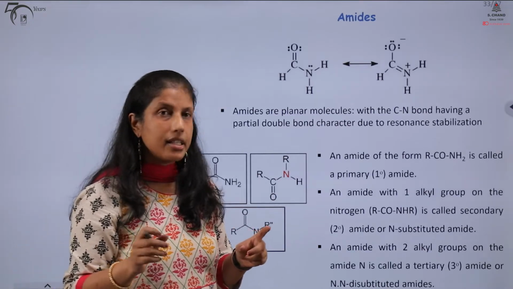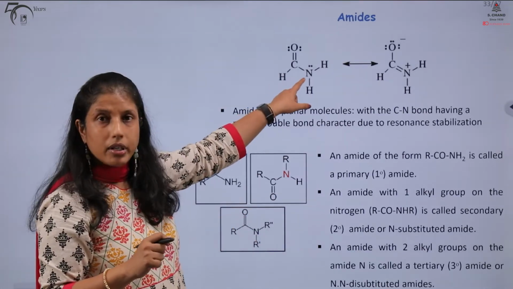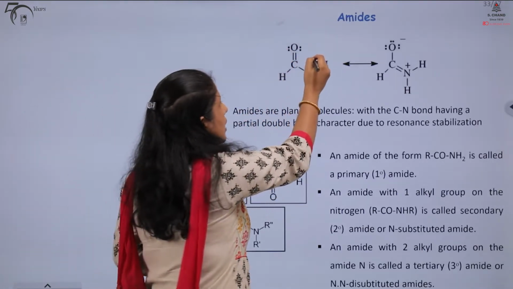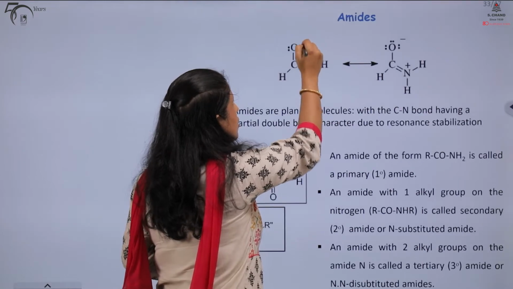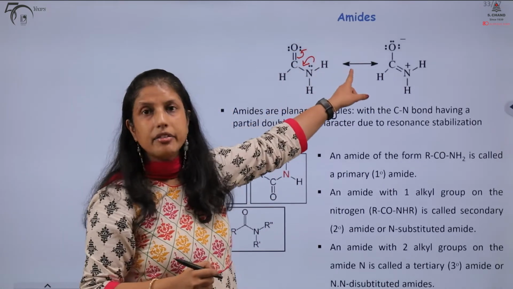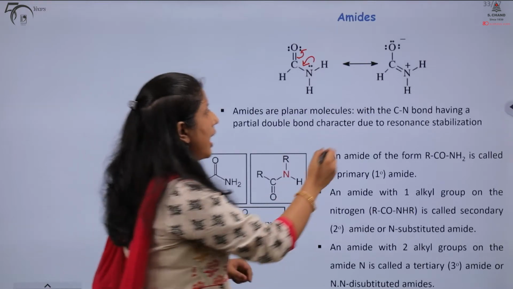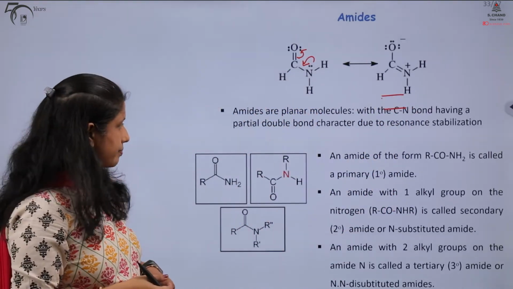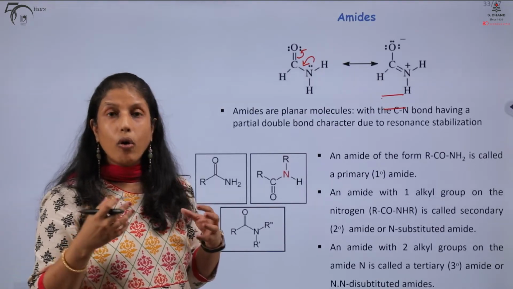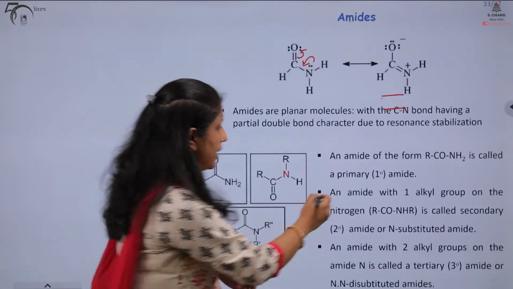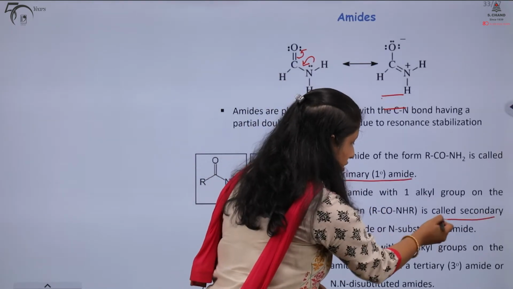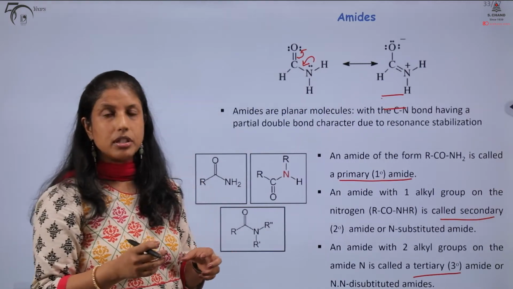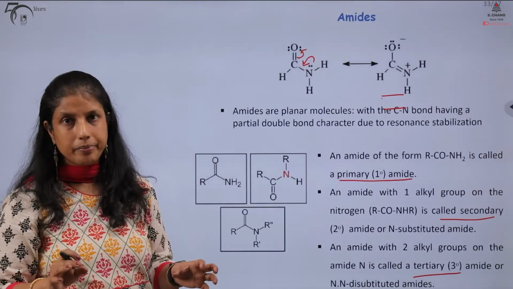Why? Yes, because the non-bonding lone pair electrons on nitrogen undergo delocalization and resonance stabilization, and so it has a partial double bond character. The amides can also be classified as being primary, secondary or tertiary depending upon the substitution on the nitrogen atom.